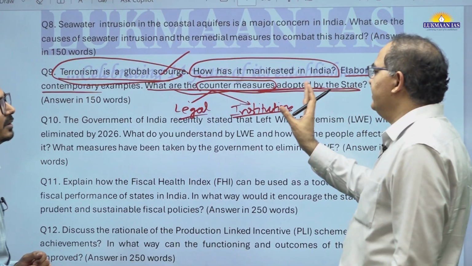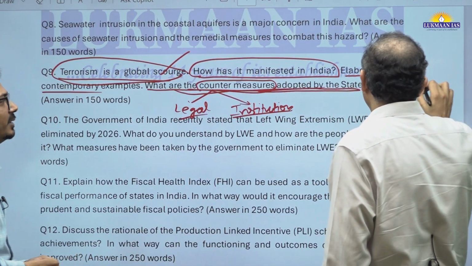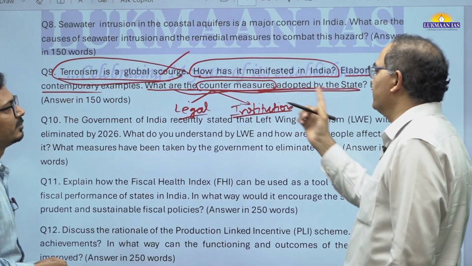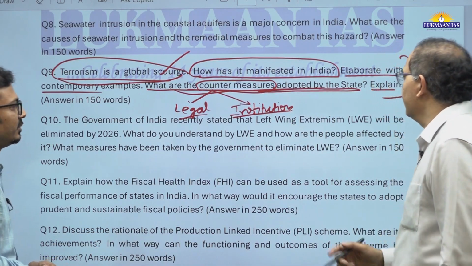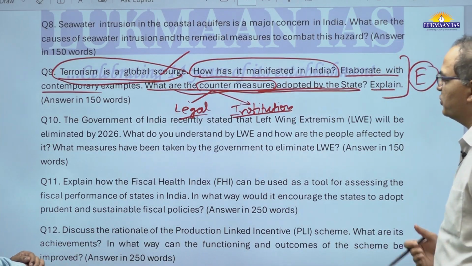So it's an easy question, not that challenging. Even if students may lack one aspect, they will be able to balance it with another aspect. That's also a 10-mark question, so there are so many things to write.